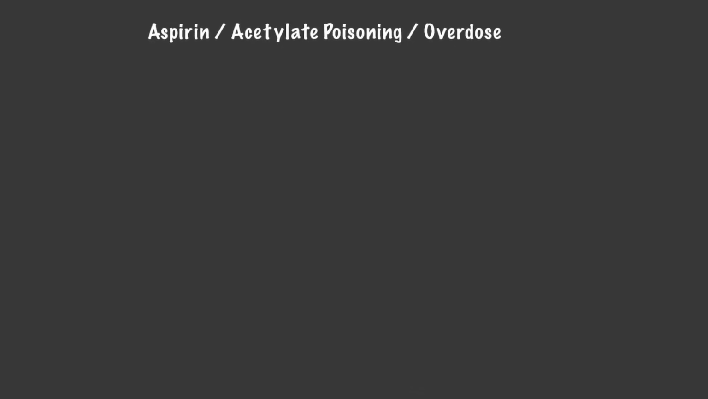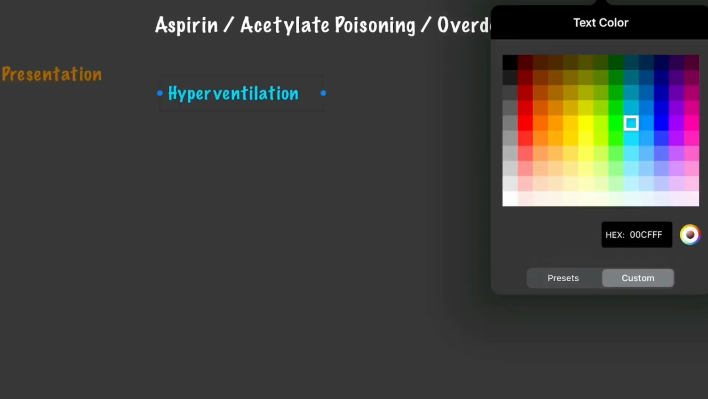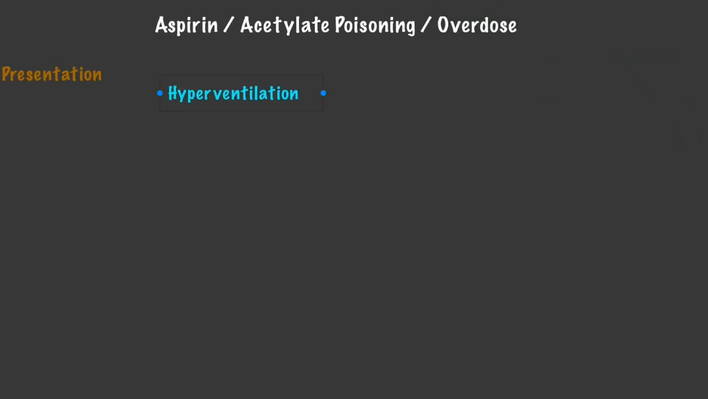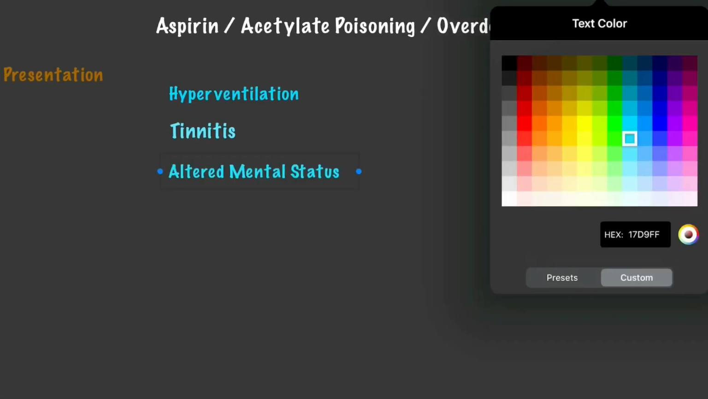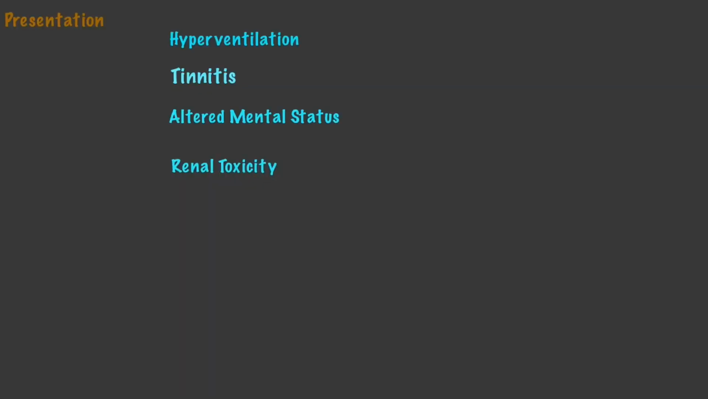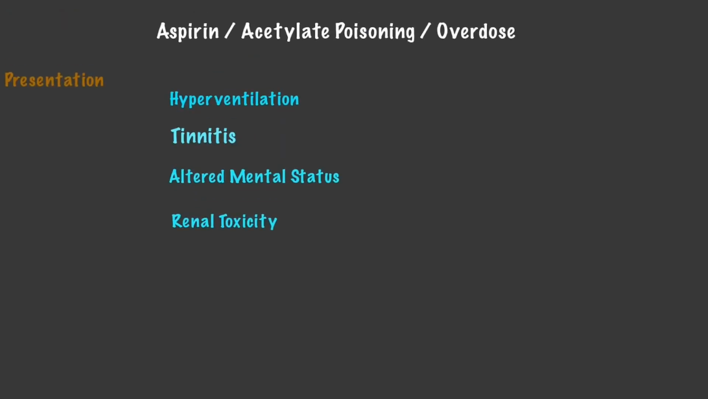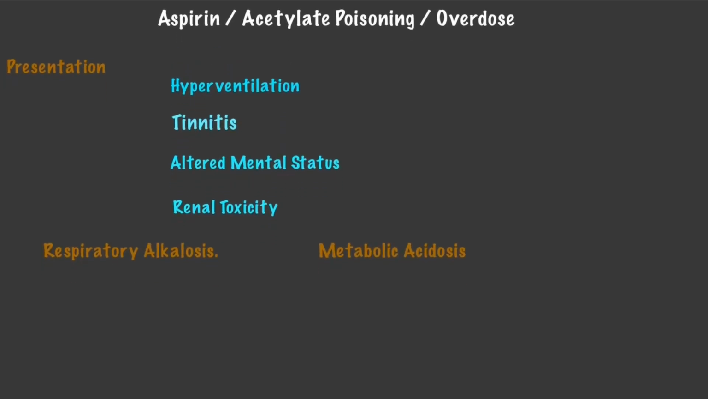So today we'll be talking about aspirin overdose or poisoning. Now the question is, how are we going to diagnose a patient of aspirin overdose? This patient will come to you with hyperventilation, tinnitus, an altered mental status, renal toxicity, and on ABGs this patient will have respiratory alkalosis. This respiratory alkalosis will eventually progress to metabolic acidosis.